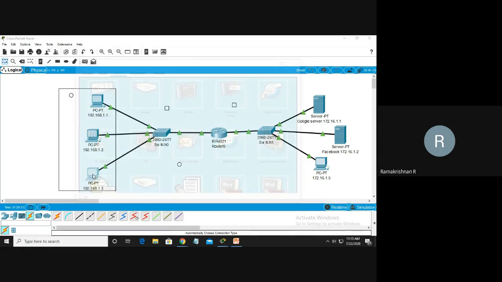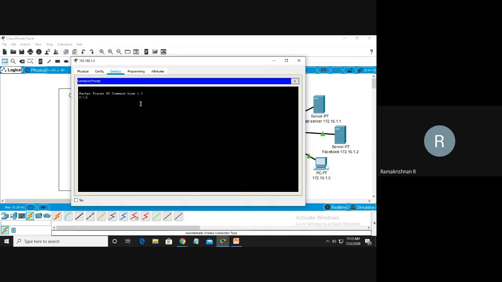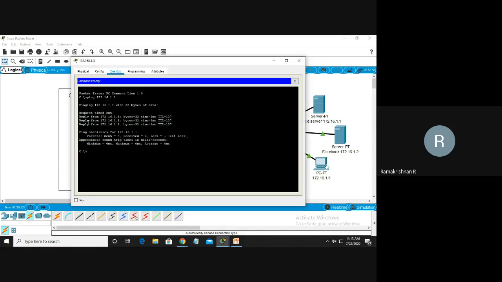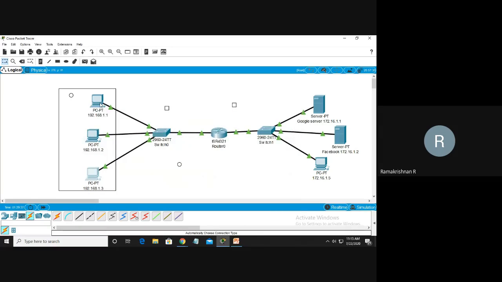I will ping from this. Ping 172.16.1.1. Okay, see, that's a response. That's the response we got. I think there is some problem in this machine's connection.